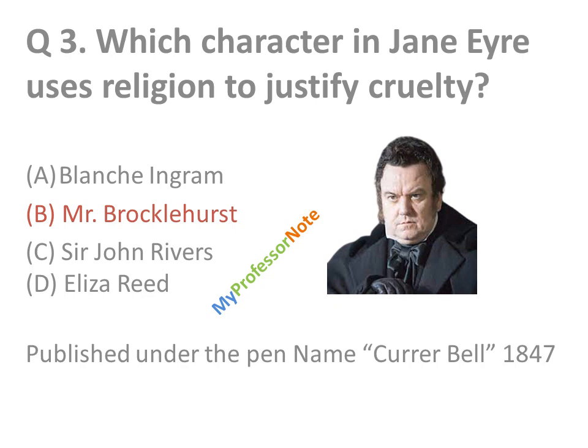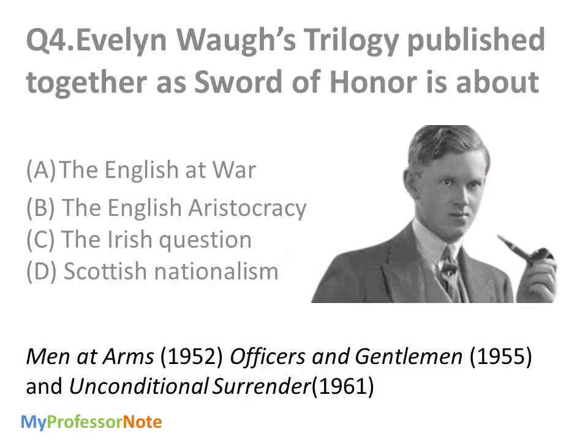So let's talk about the fourth question here. Evelyn Waugh's trilogy, published together as Sword of Honour, is about what? Evelyn Waugh wrote this trilogy, and it has three novels: Men at Arms, 1952; the second one, Officers and Gentlemen, published in 1955; and Unconditional Surrender, 1961.